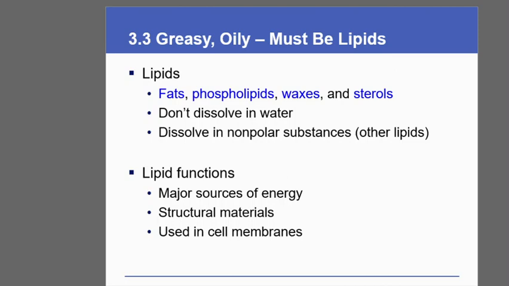Fats, phospholipids, waxes, and sterols. These are the molecules which have some other function. They do carry energy, and as we have discussed, in fact they carry more energy. If you go after the hydrolysis of the same weight of carbohydrate and that of lipid, after hydrolysis of lipid we can gain more energy out of it, but that energy is not readily available.